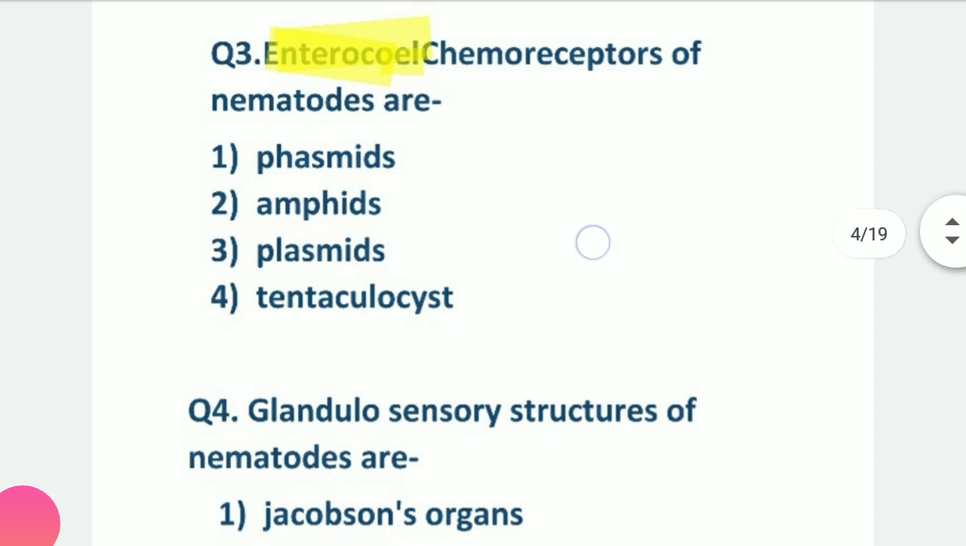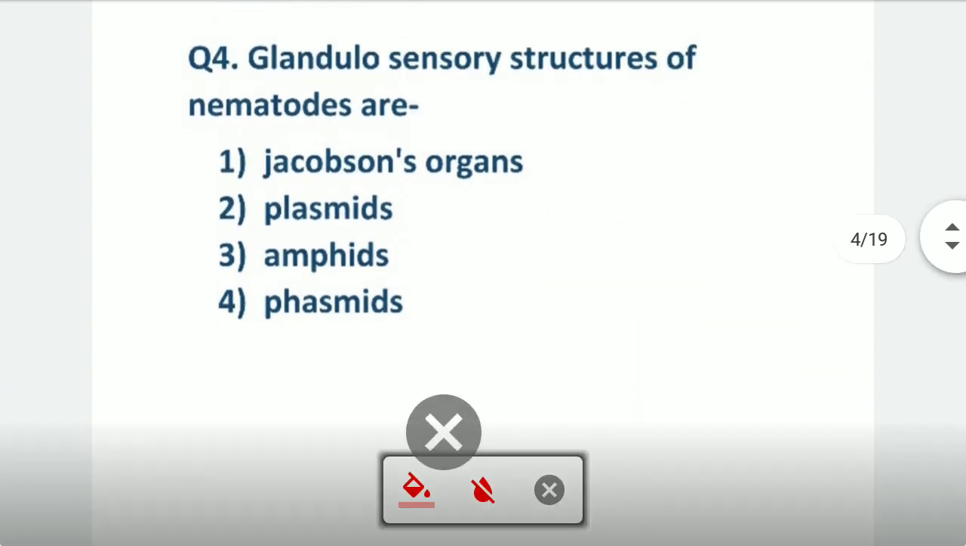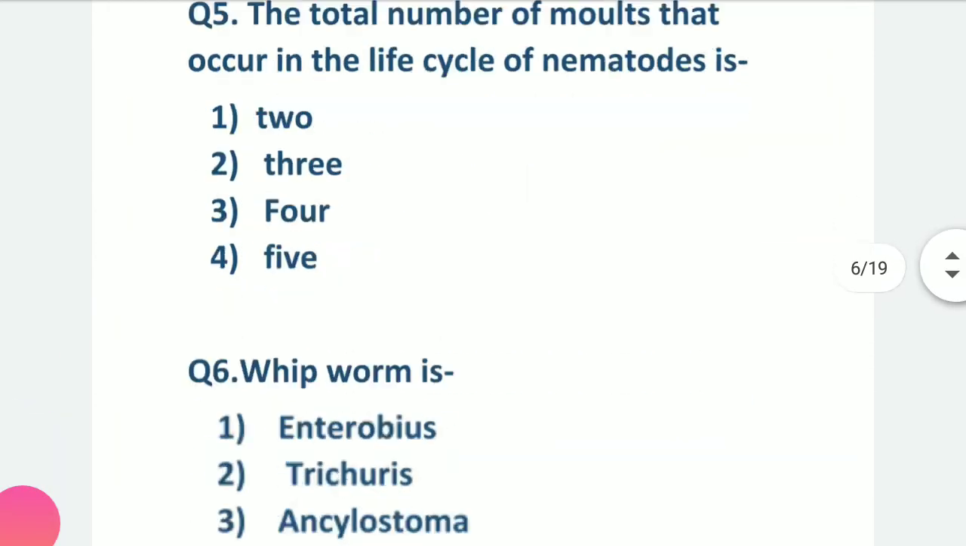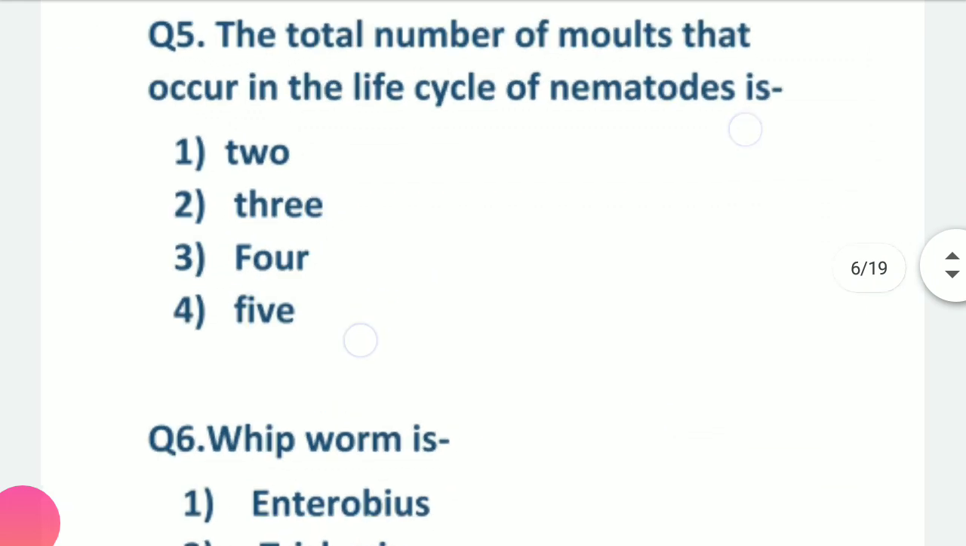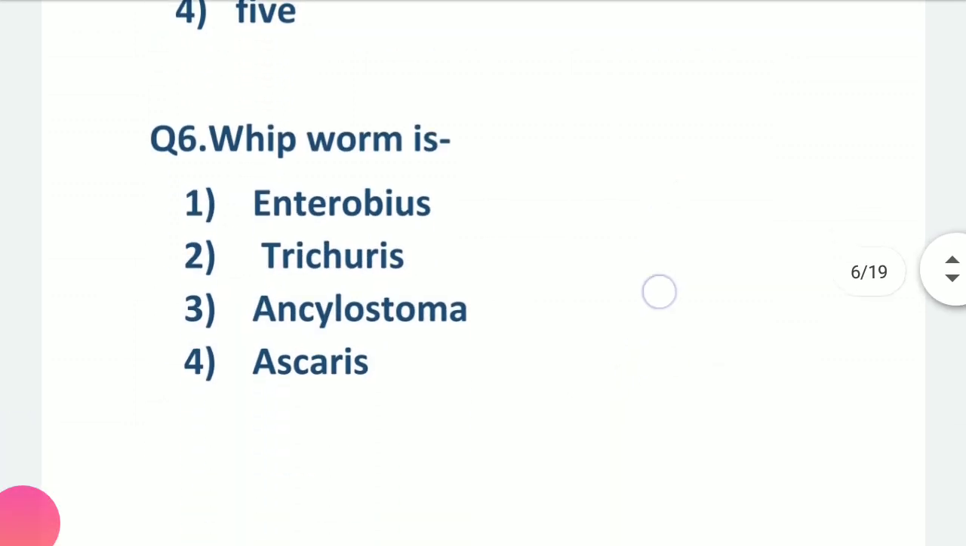Now coming back to the question: the chemoreceptors of nematodes are the amphid cells, which we studied. Now the next question: the glandulosensory structures of the nematodes are the phasmids. Now coming to the next question: the total number of molts that occur in the life of a nematode is 4. How many moltings take place? That is 4.